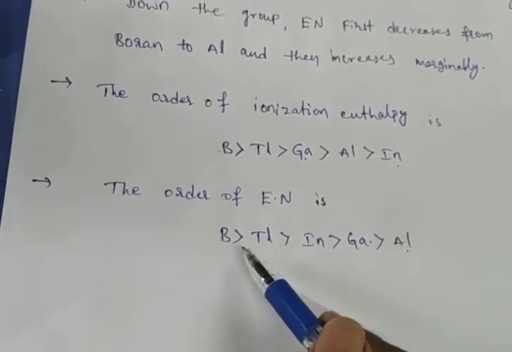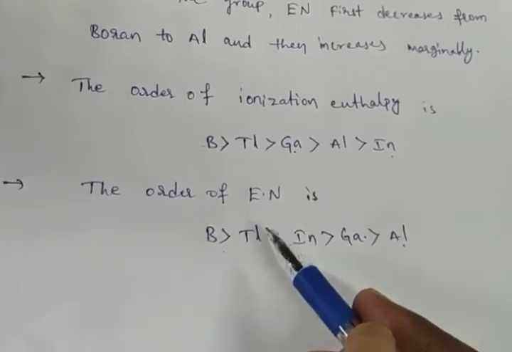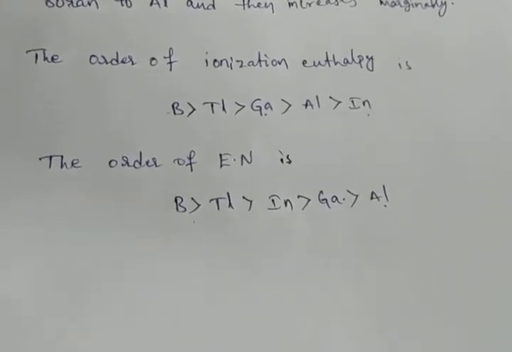The most electronegative element is boron. We are discussing the 13th group elements only.